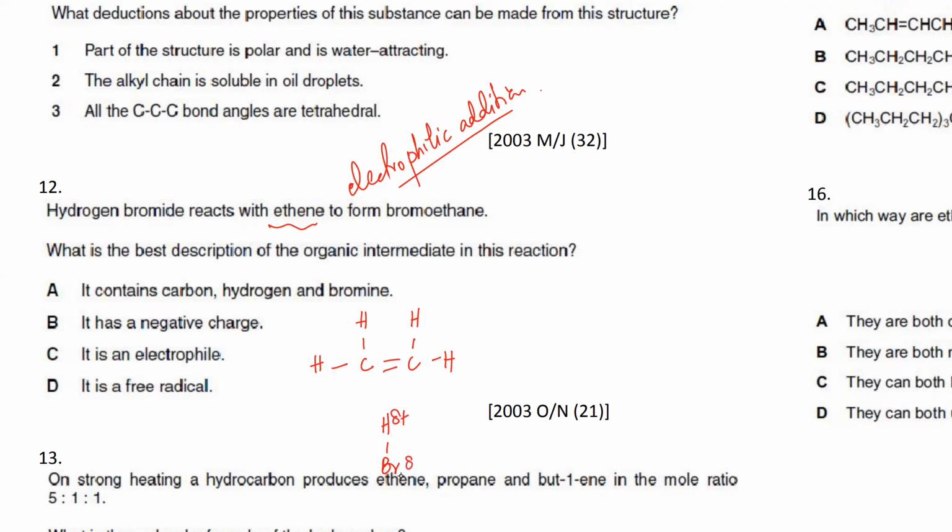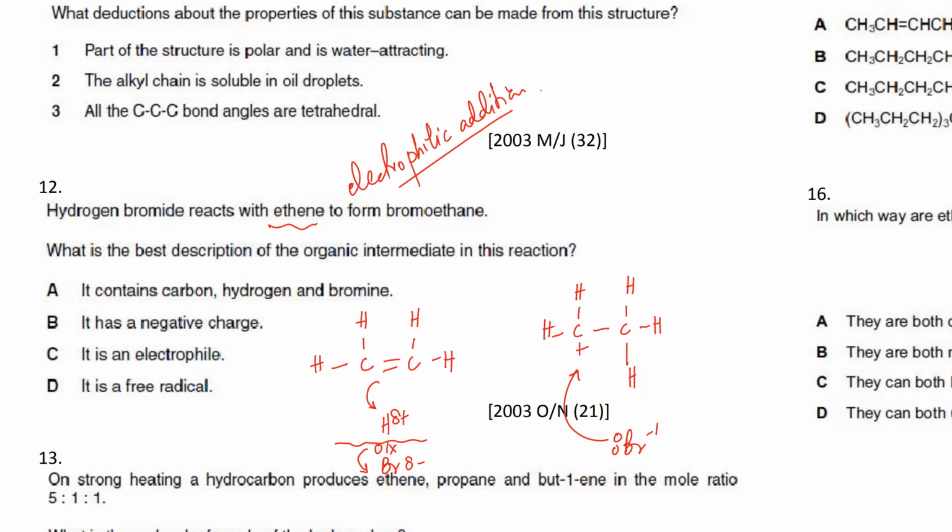In this case, remember you have to be careful that the H is already positive. So it's going to be the H that will be attracted to the double bond electrons, and the Br electrons will be repelled. The bond will break and the double bond will go away because the H is going to take the electrons. So there's going to be an intermediate. This carbon will get a positive charge. The Br is sitting somewhere with its electrons and it's going to move in the next stage.